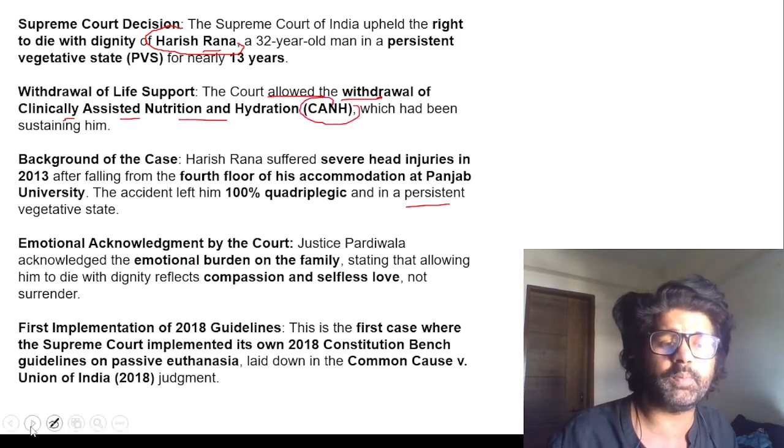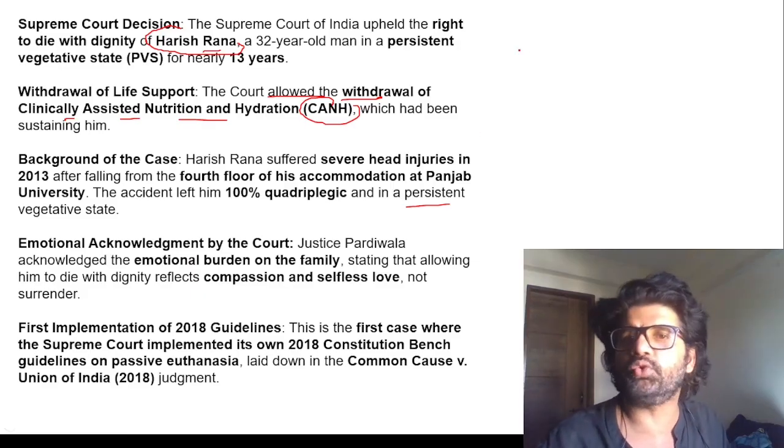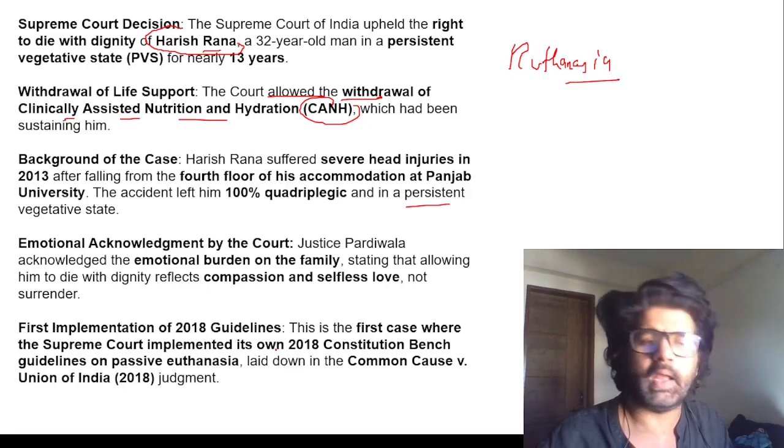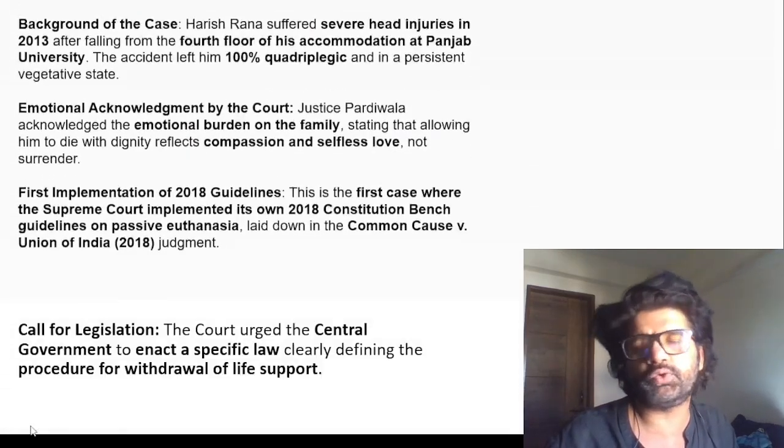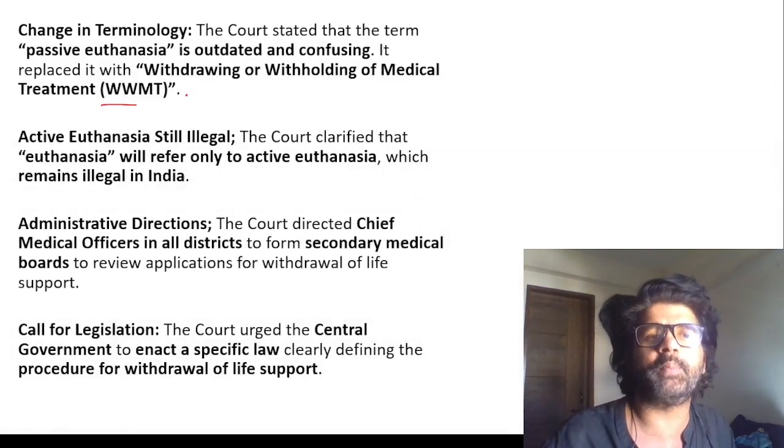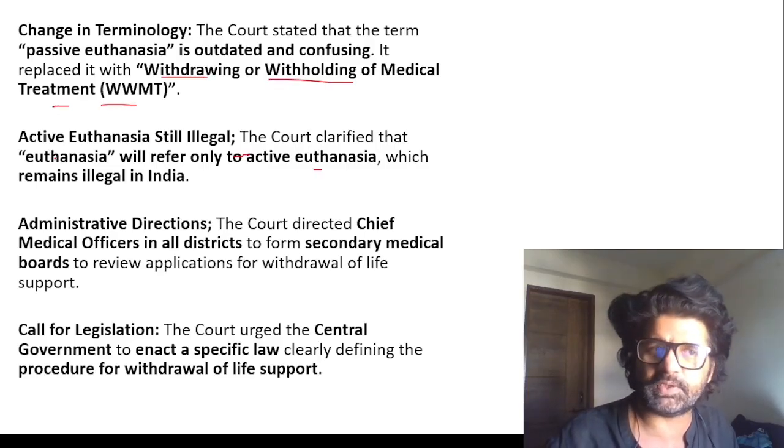So withdrawal of life support allowed the withdrawal of clinically assisted nutrition and hydration, CANH, and they are saying that we should not be using the word passive euthanasia. Euthanasia means active euthanasia, Supreme Court is saying, and passive euthanasia should not be used. We should be using WWMT, withdrawal of medical treatment. When we say euthanasia, it means active euthanasia.